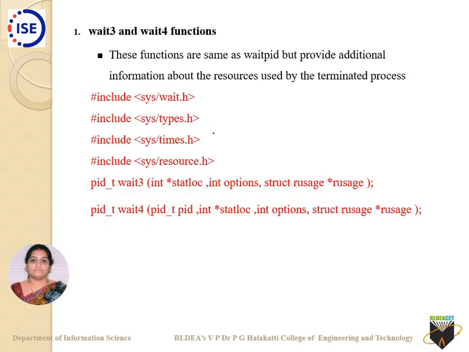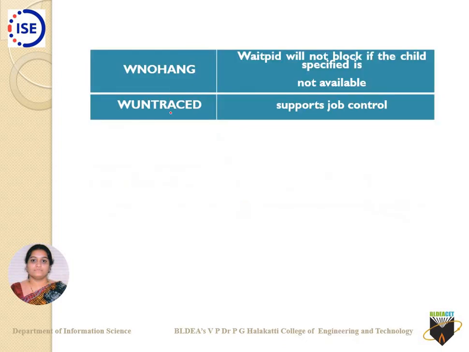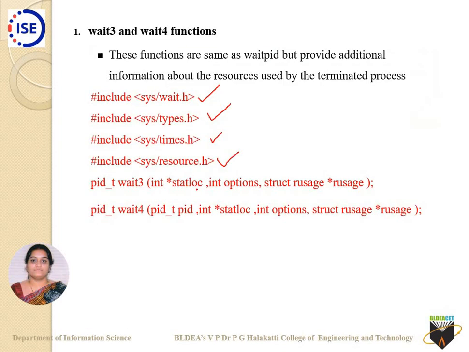There are two more, that is wait3 and wait4. They require these header files to be included: wait.h, types.h, times.h, resource.h. Wait3 waits for any child process and returns the status of it. Any options you can use with wait3 are the ones I have discussed just now. And the last one is rusage. It tells you the resource usage of the child process which has terminated.